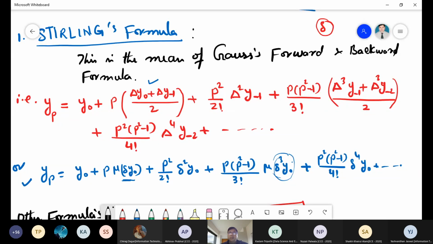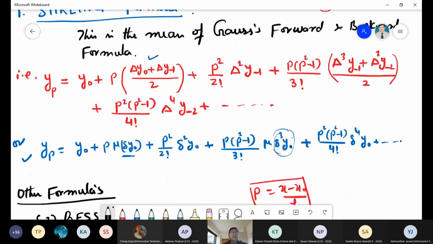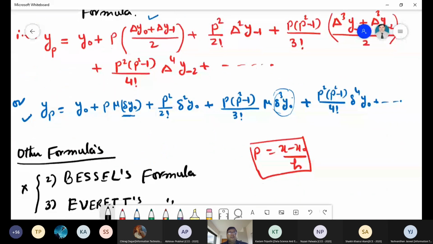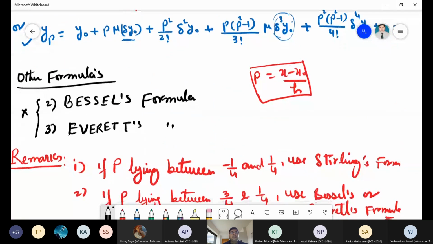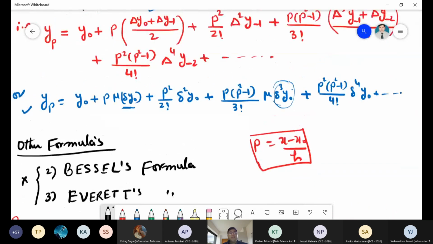Okay, so going to start. Yesterday I taught the Stirling formula here. This is the mean of the Gauss forward and backward formulas, and it is used as the central difference interpolation formula. I have also written it in terms of both the forward difference operator and the average central operator. This is the del, the central difference, or you can take it as delta, and this is the forward difference operator. So it is better to use that equation, which I call equation 1. This is the best one.